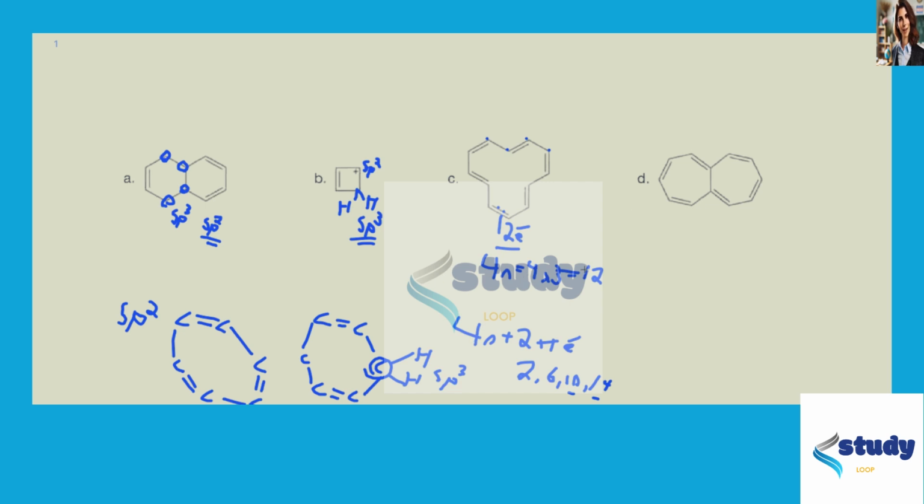So now let's look at this structure. Well, it's cyclical. Every single carbon here is sp2 hybridized. It's fully conjugated and planar. So now let's see if it satisfies Huckel's rule. I have 2, 4, 6, 8, 10, 12 pi electrons. So once again, just like in C, this is not going to be aromatic, because it does not satisfy Huckel's 4n plus 2 rule; it satisfies the anti-aromatic rule of 4n. So none of these 4 examples in this problem were actually aromatic.